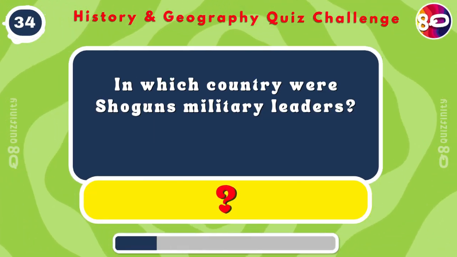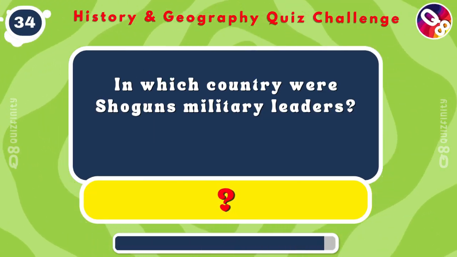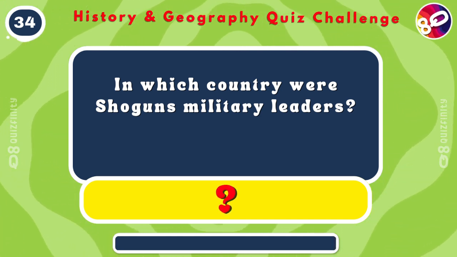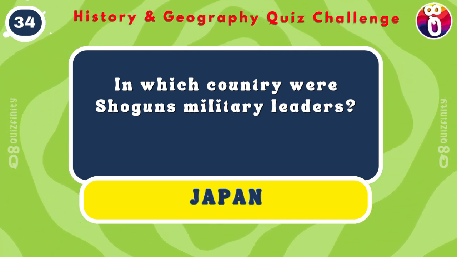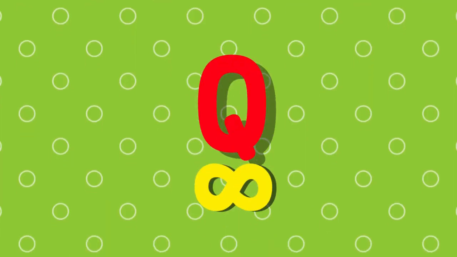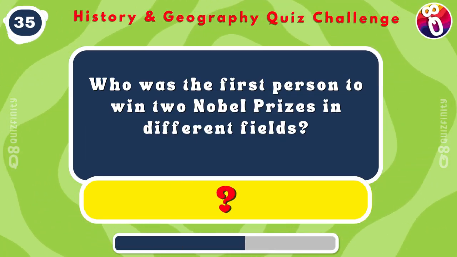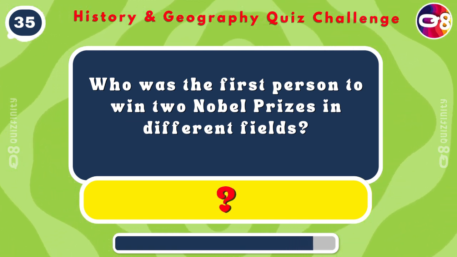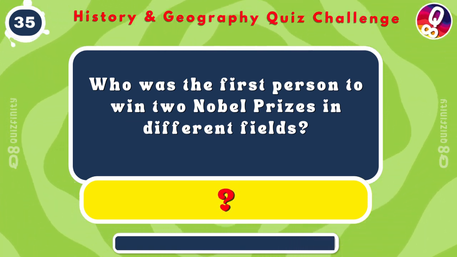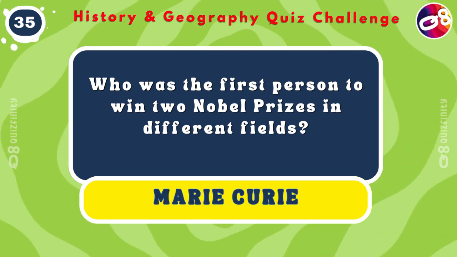In which country were shoguns military leaders? Japan. Cool hats and even cooler swords. Who was the first person to win 2 Nobel Prizes in different fields? Marie Curie.